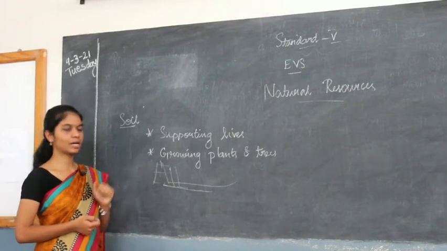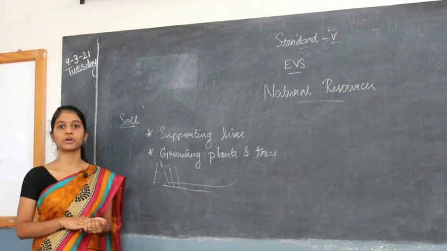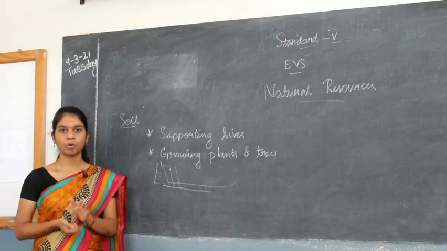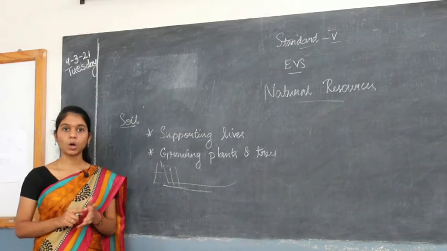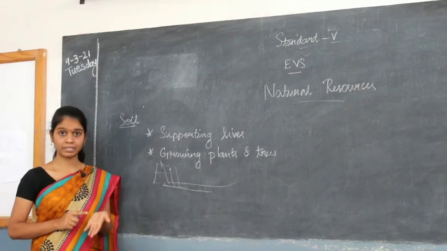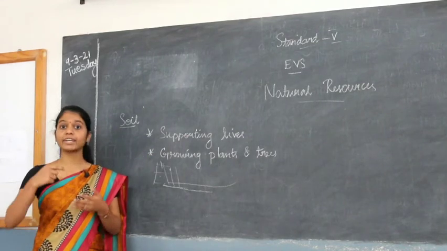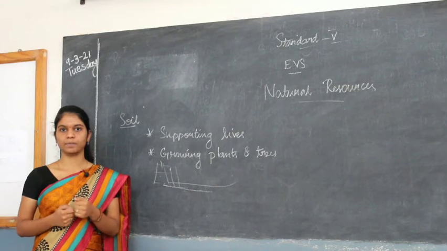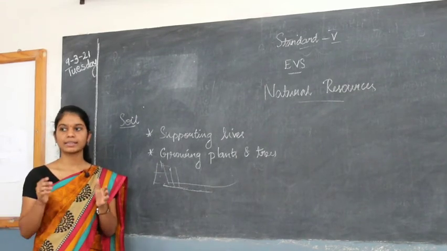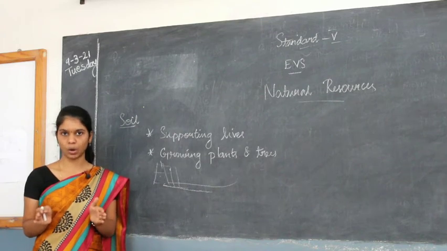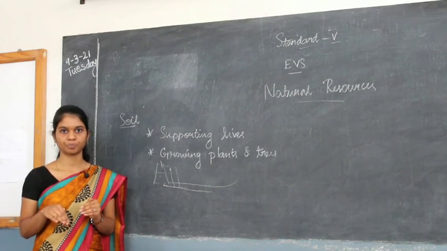In order to prevent that, what we are going to do is plant more trees. You know what happens when a tree is planted? Along with the help that the plant gets from the soil, the plant also helps the soil. How? During the rain and all, the plant will hold the soil that is underground.